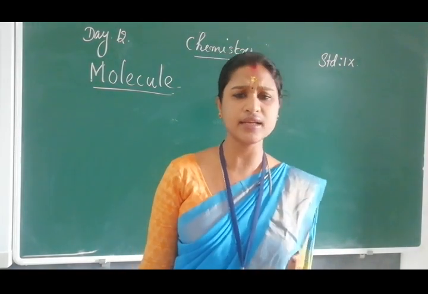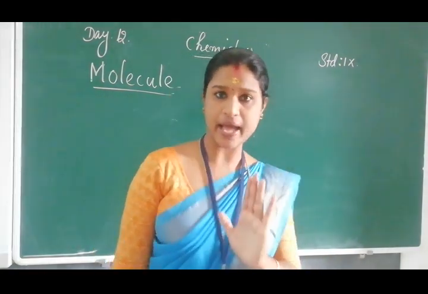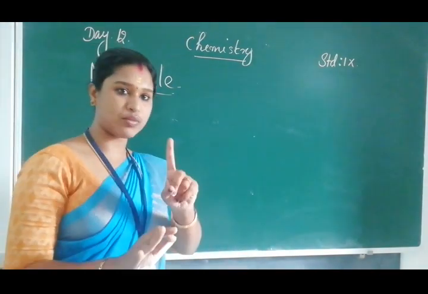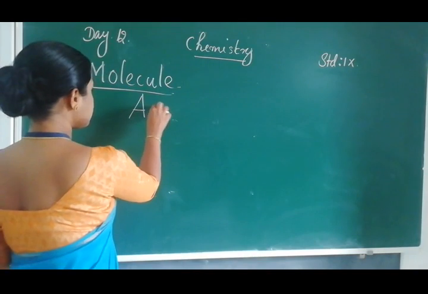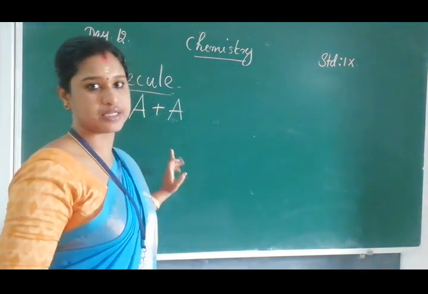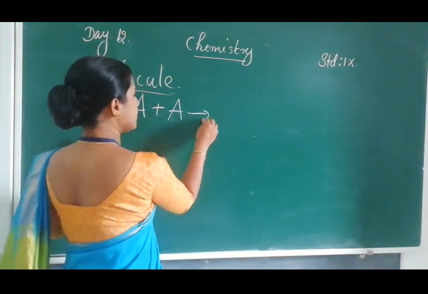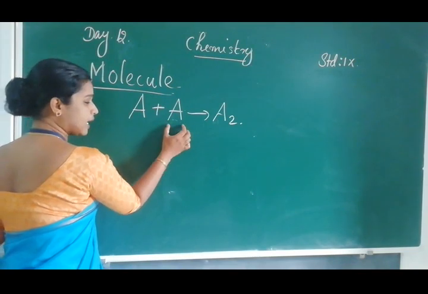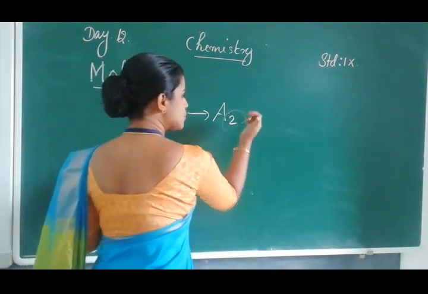Just imagine A is an atom, only one kind of particle. If it combines with another atom, the same atom A, it forms A2. Listen here: one A, another A, combined to form A2.